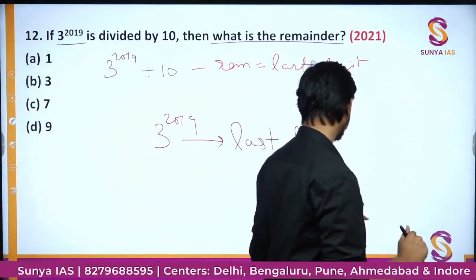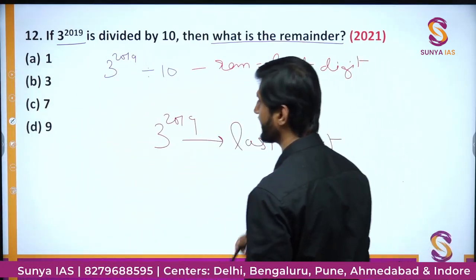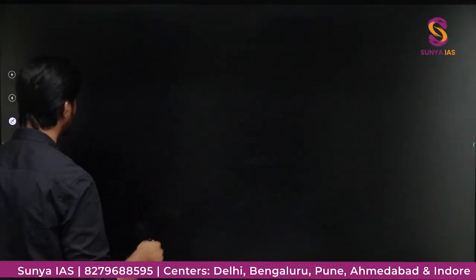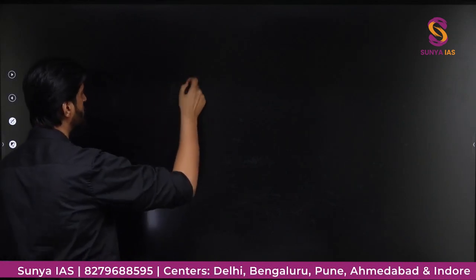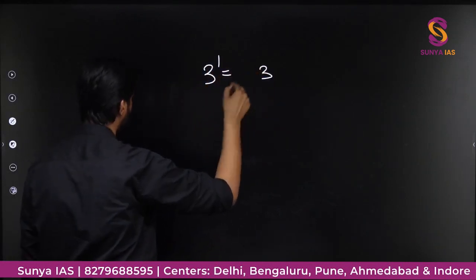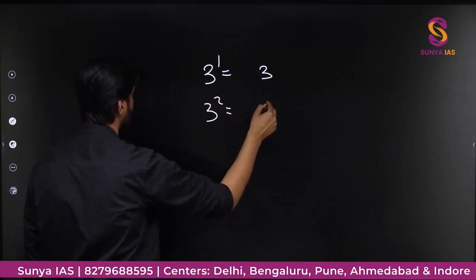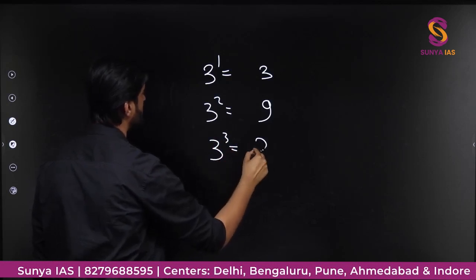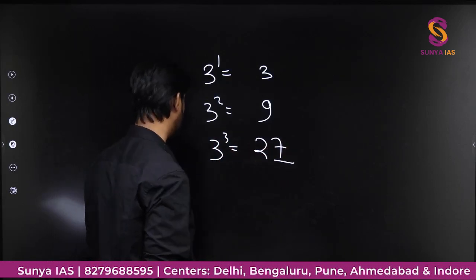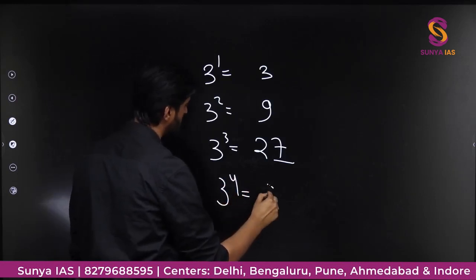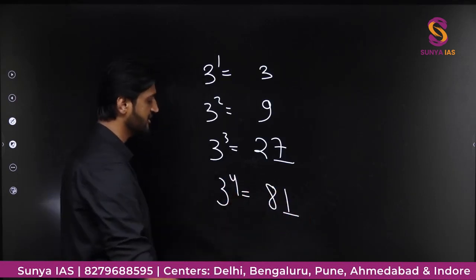Now let me introduce you to the concept of circularity. These are topics we have covered exhaustively in our modules, but now I am just giving you a brief introduction. Take the power of 3 as 1, you get 3. When you do 3 square, you get 3 into 3, that is 9. When you do 3 cube, you get 27, so the last digit becomes 7. And when you do 3 to the power of 4, you get 81, with the last digit 1.